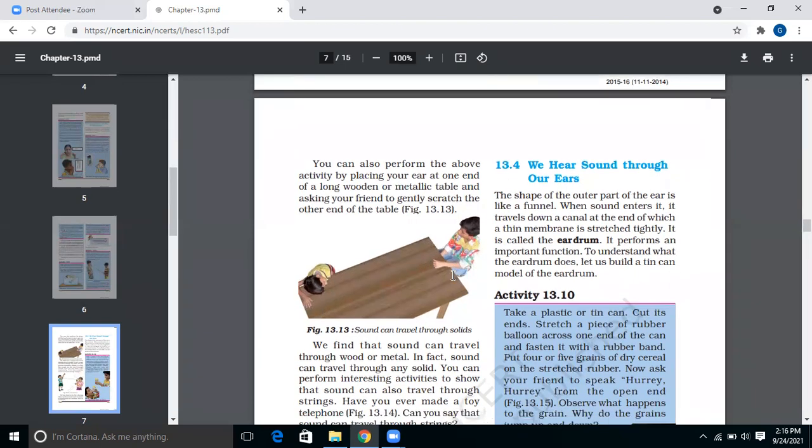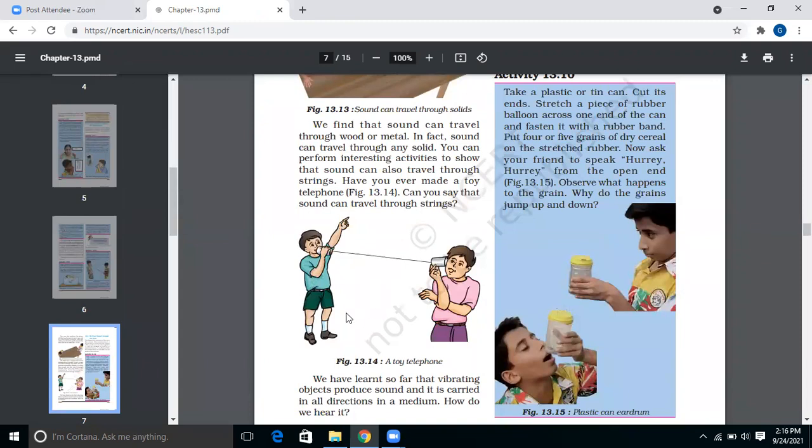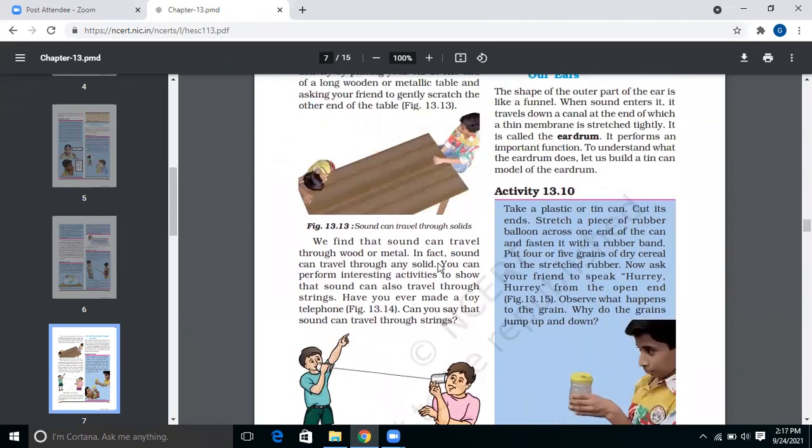You all can even make use of strings, like a toy telephone, as children you all must have definitely played this way. So here also we can see that sound is traveling through a medium. So we can conclude that sound travels in air, in liquids, and in solids.